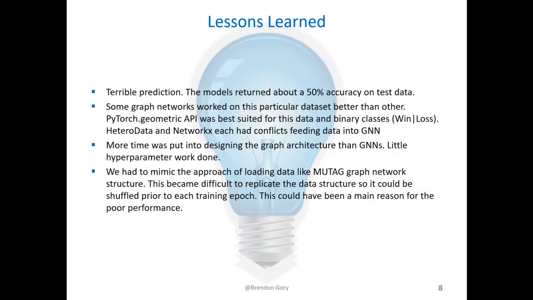The predictions were not good. The network did not do better than flipping a coin. Some graph networks handled the data better when fed into GNNs. Some public research papers were able to get GNNs to correctly predict above 80%.